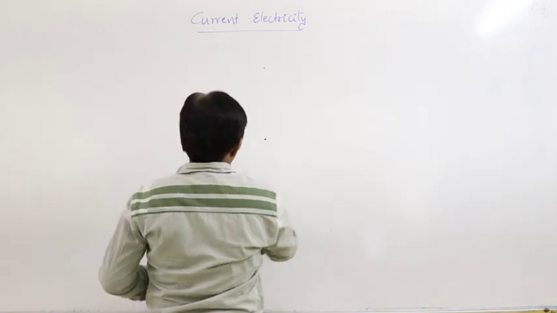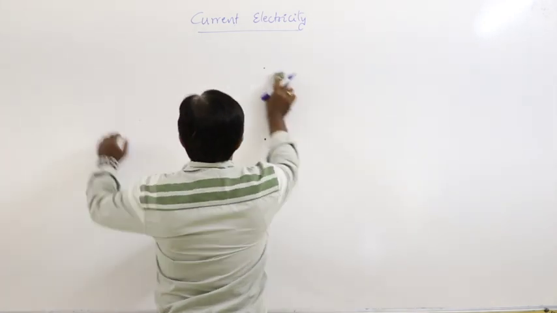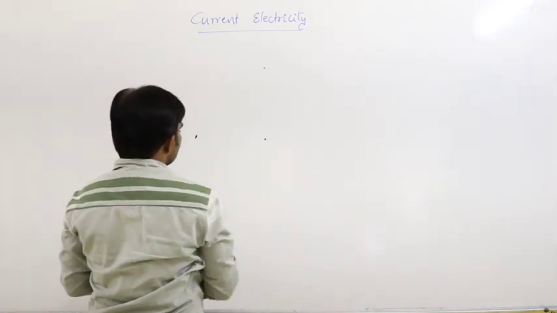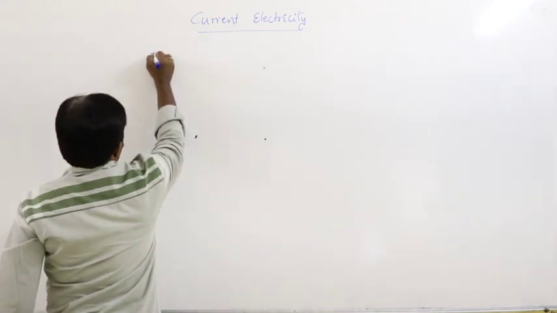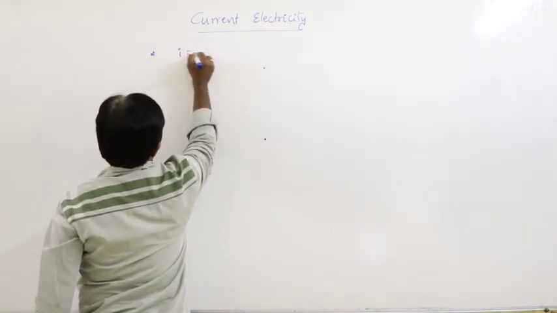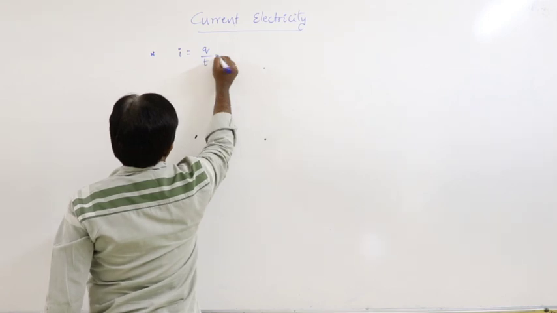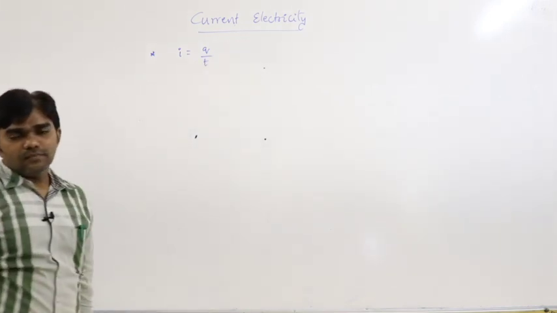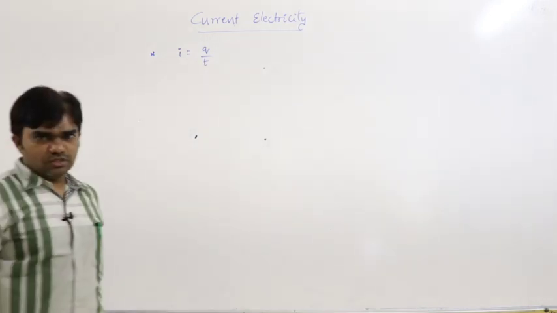Now, current I is equal to Q by T, the rate of flow of charge.